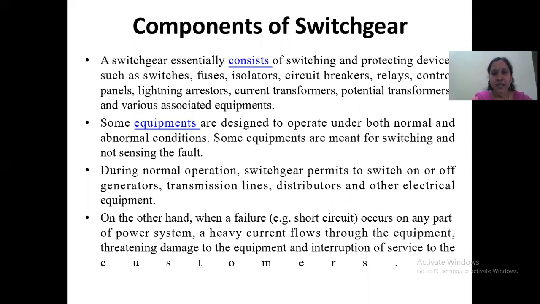Some equipment is designed to operate under both normal and abnormal conditions. Some equipment is meant for switching and not for sensing the fault.